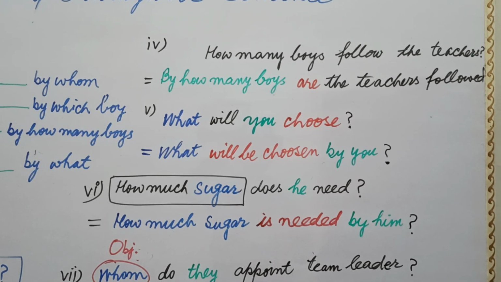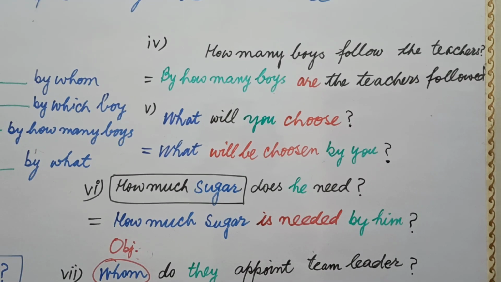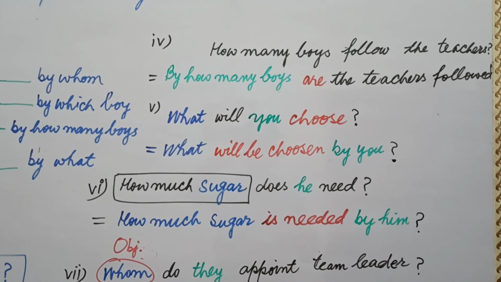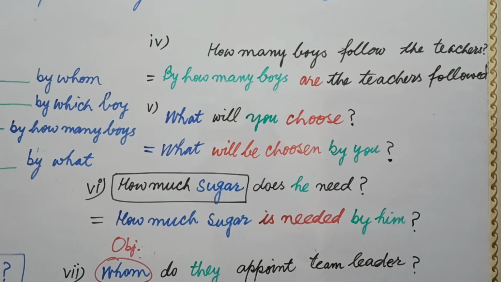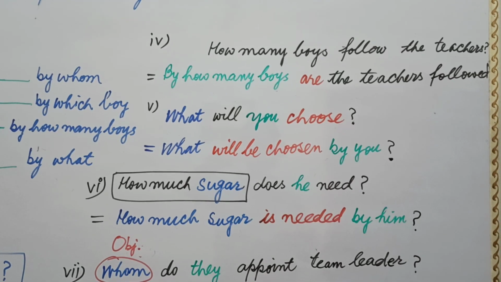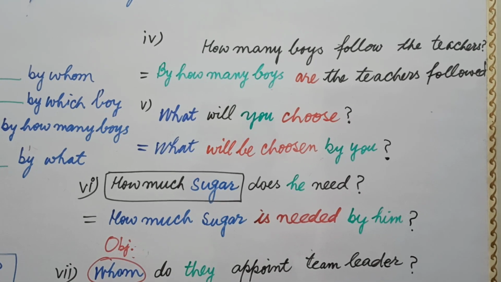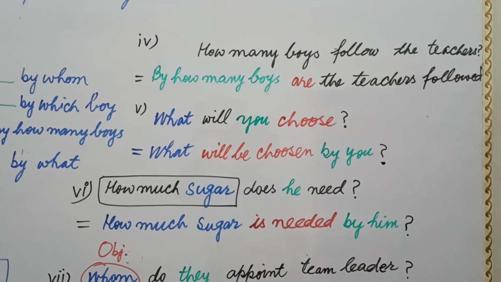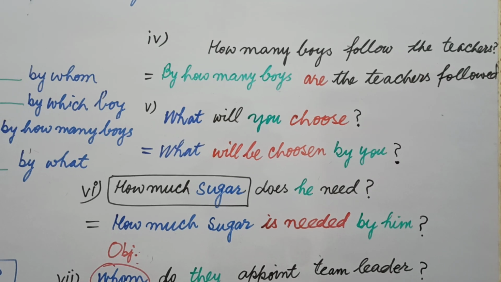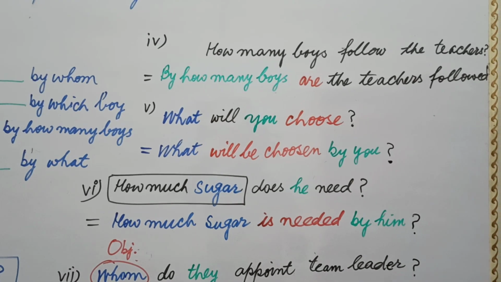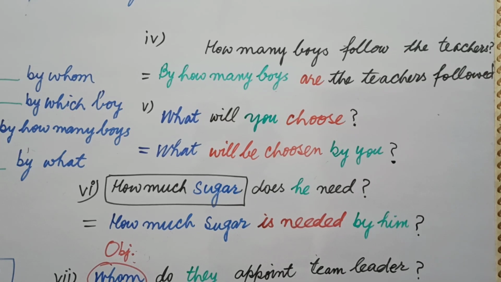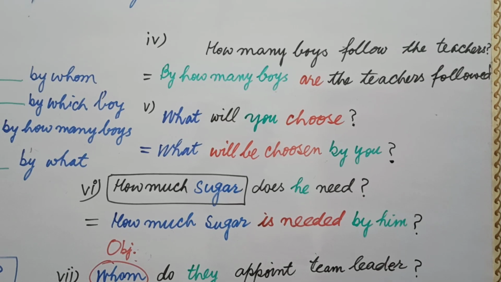If your subject is connected to the question word, it works as a subject. If your question word is connected to the object, it works as an object. In this way, the word boys is a subject and it is connected with the question word, that's why it will be called subject. Because how many boys is used as a subject, we will use by how many boys, in the same way as you used to with who.